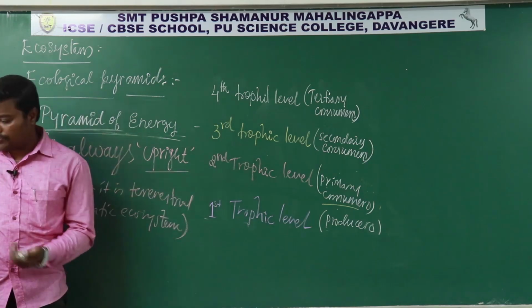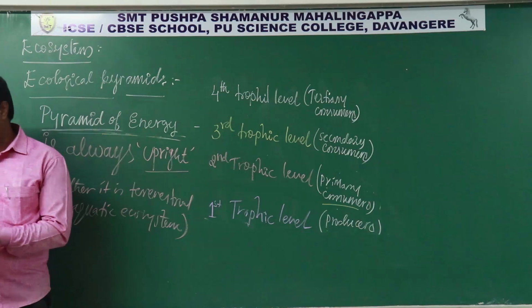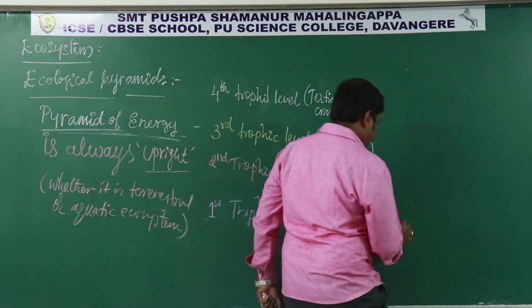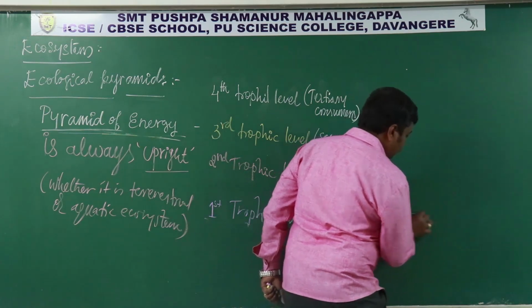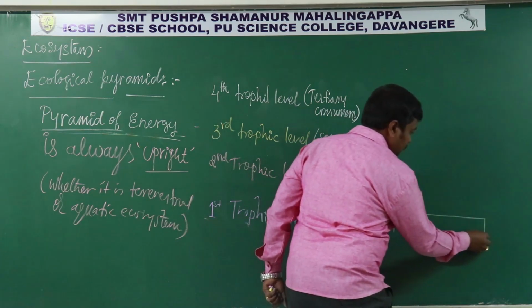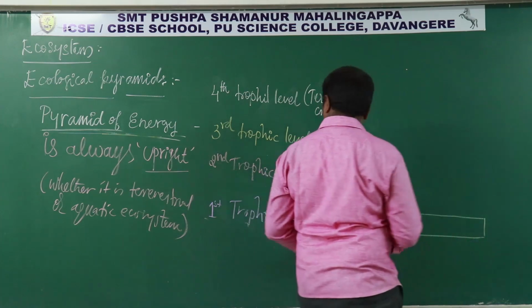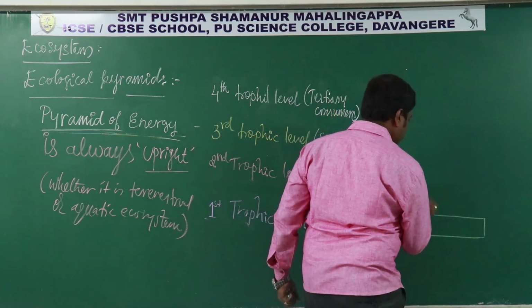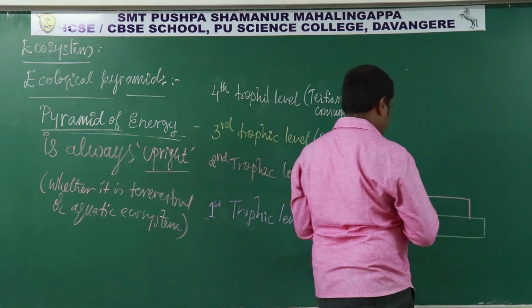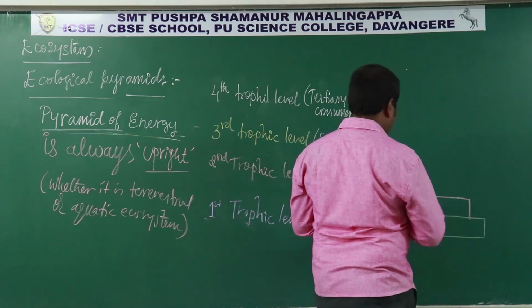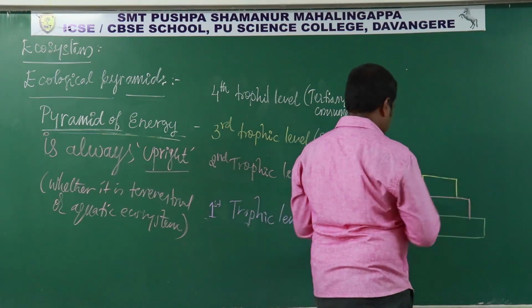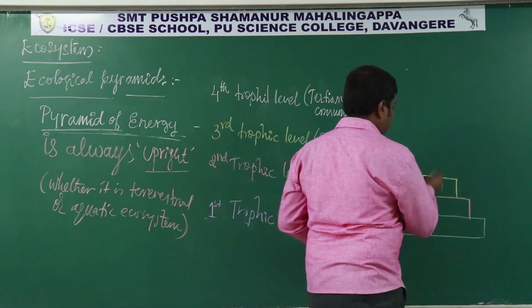Okay, so let me construct the pyramid of energy. So in the first trophic level, the first trophic level. So next second trophic level, then third trophic level, then fourth trophic level.